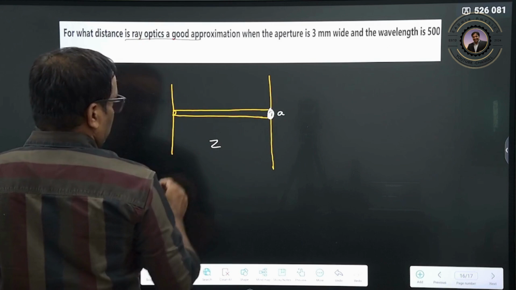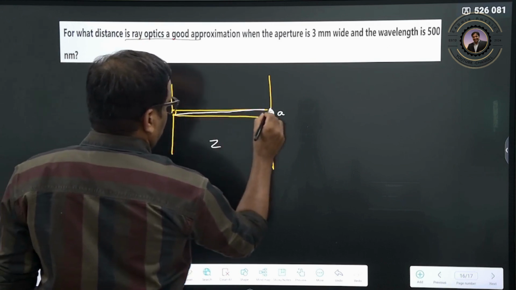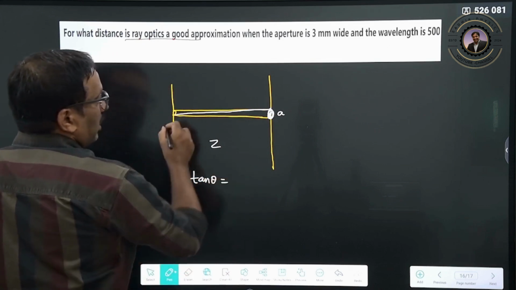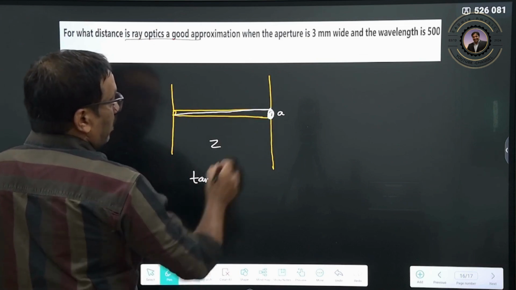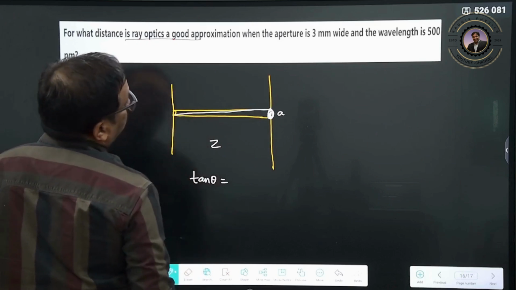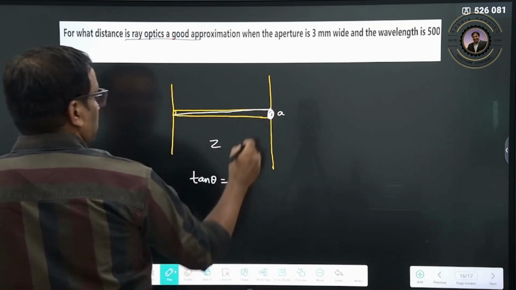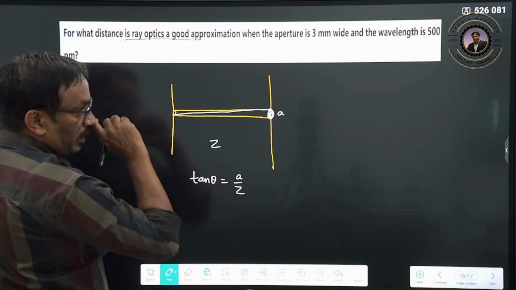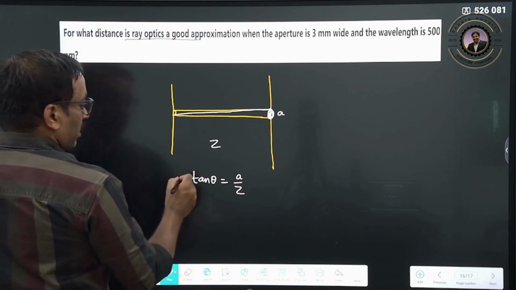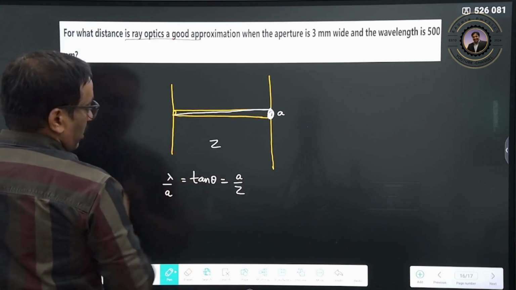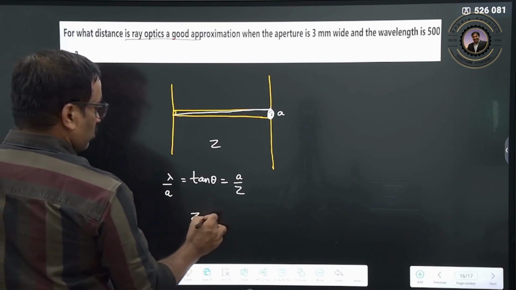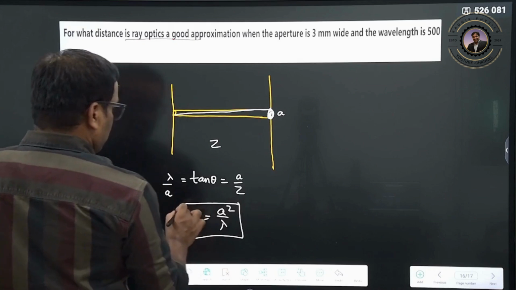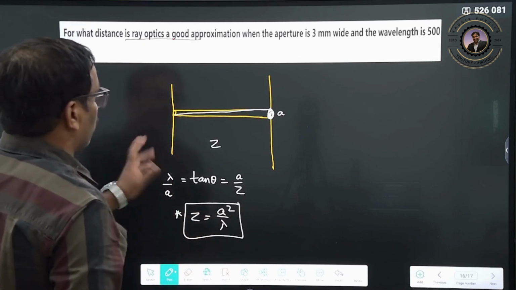So this should be the central maxima. Here I can write tan theta. Theta is small, so tan theta is nothing but a by z. But here sin theta can be written as lambda by a. So therefore z is equal to a square by lambda. This is the right distance for good approximation.